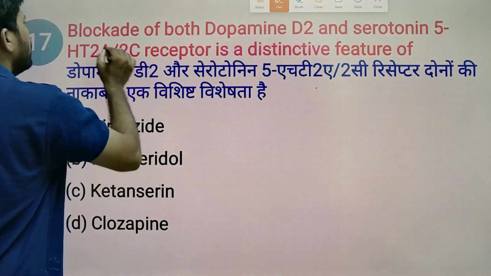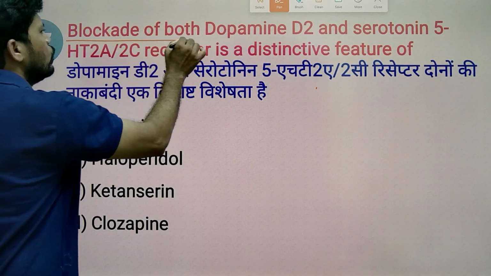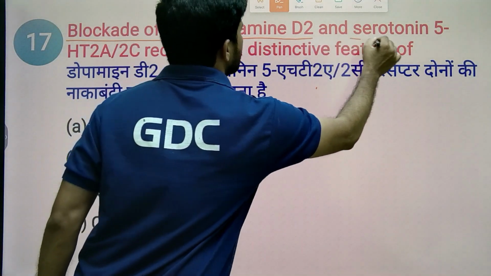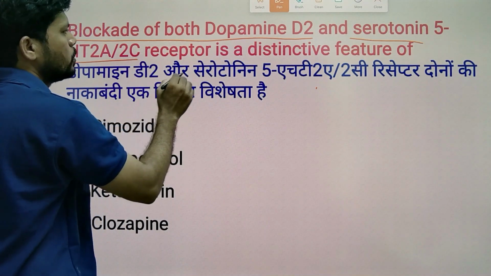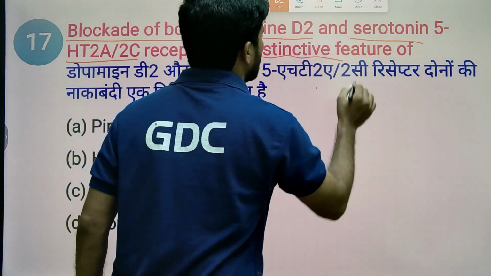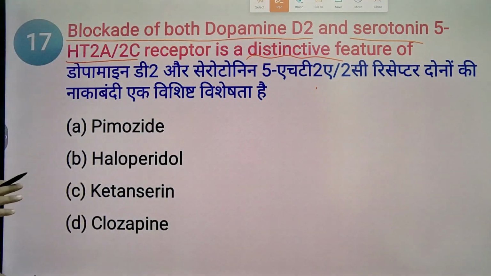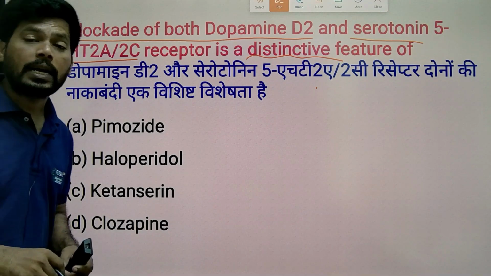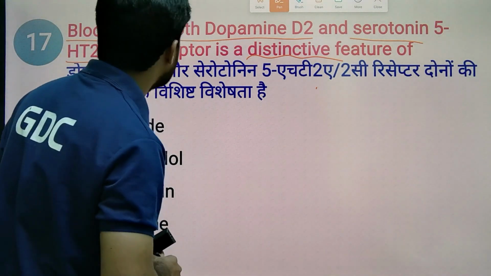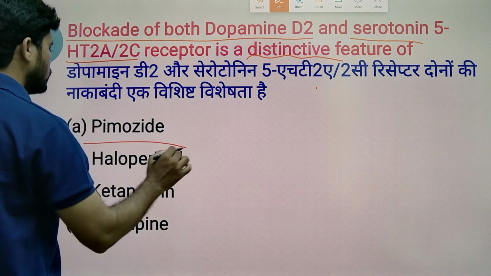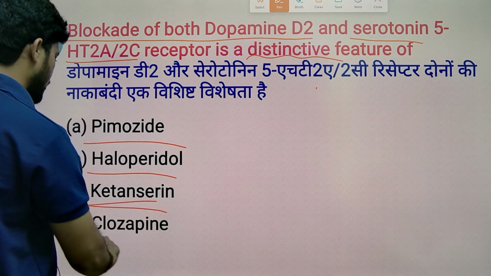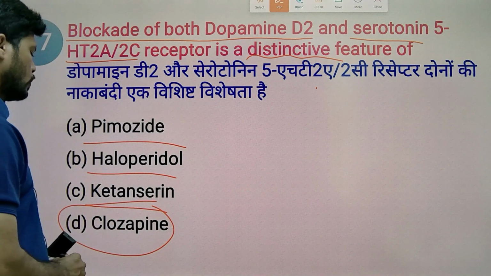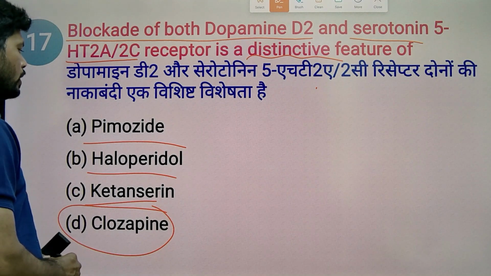Next MCQ. Blockade of both type 2 dopamine and serotonin 2A or 2C receptor is a distinctive feature of: pimozide, haloperidol, ketanserin, or clozapine?